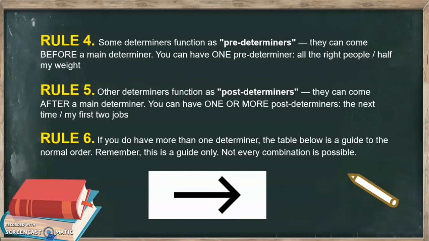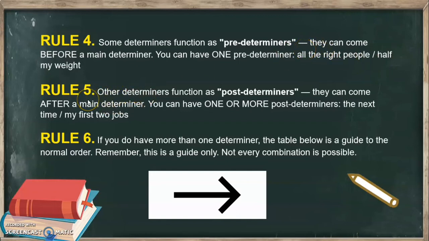They should be maybe a predeterminer and then a main determiner, not two main determiners or two predeterminers. One predeterminer, for example here: all the right people. All is our predeterminer. The is our main determiner.